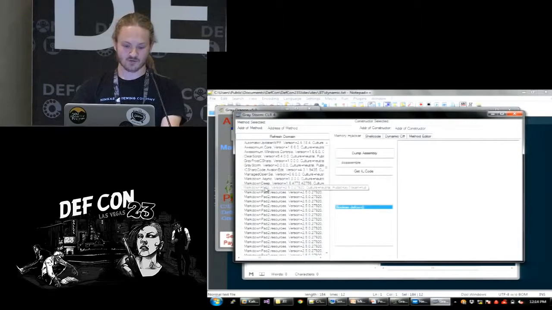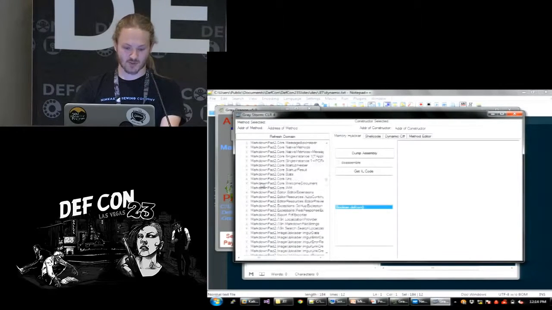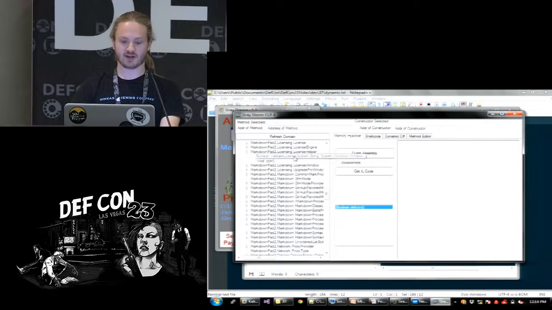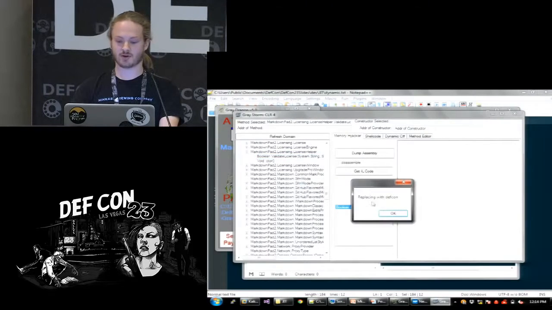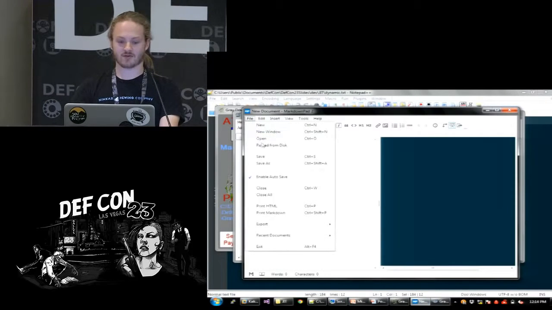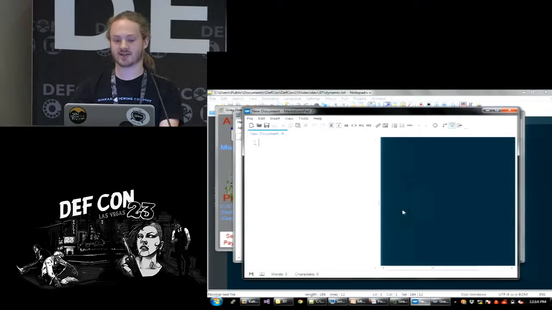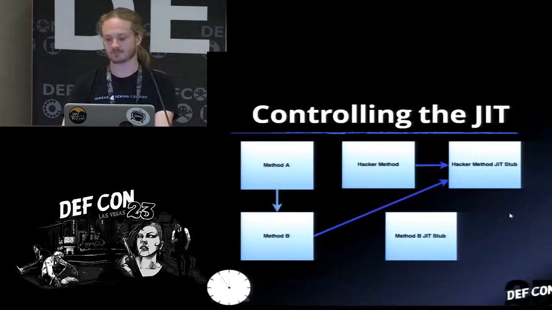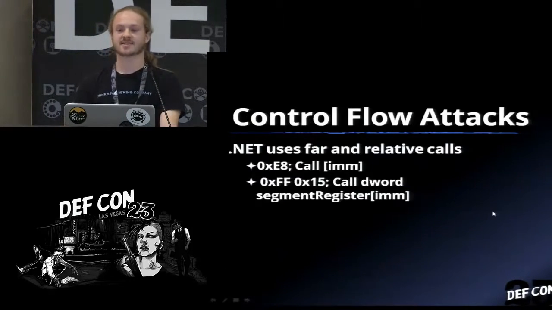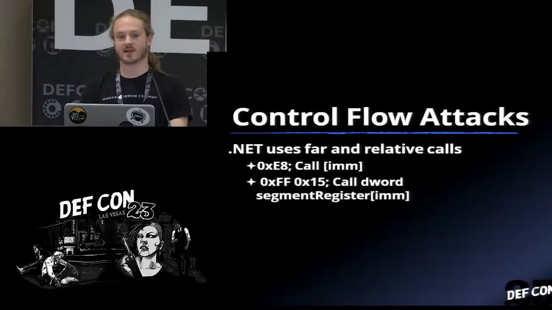Awesome. So if I come back over here and trace down in MarkdownPad 2, there's something here called LicensingHelper. And then there's a Boolean ValidateLicense. So I'm just going to right-click it and say replace method with custom C#. And it says, oh, look, replacing with DevCon. So now I'll come back over here to File, Export PDF. And now I got owned, and I don't have a license anymore. So that's attacking something before it's been just-in-time compiled.